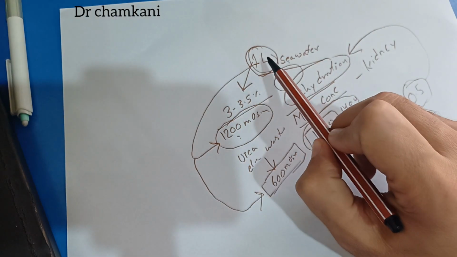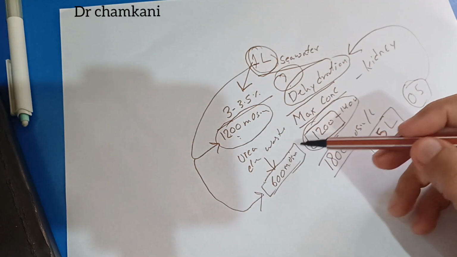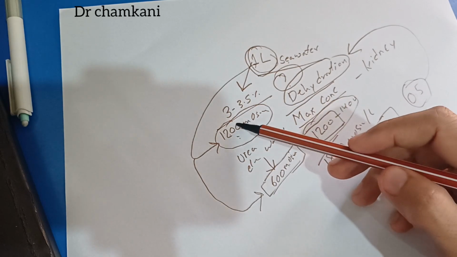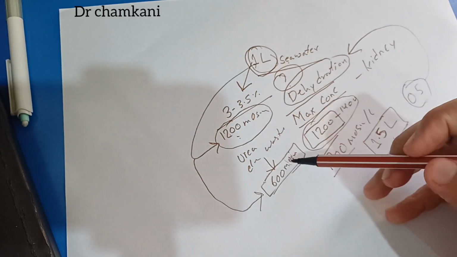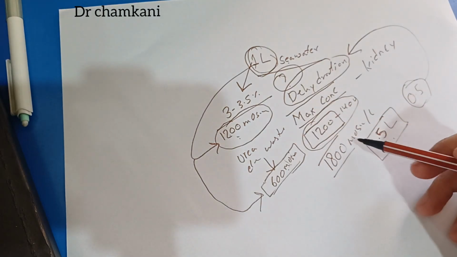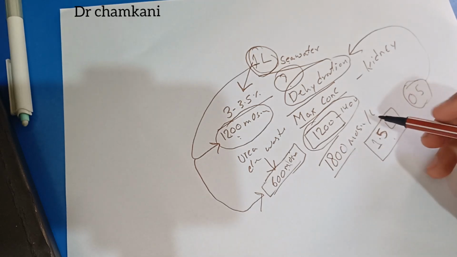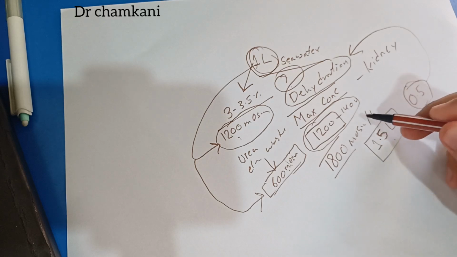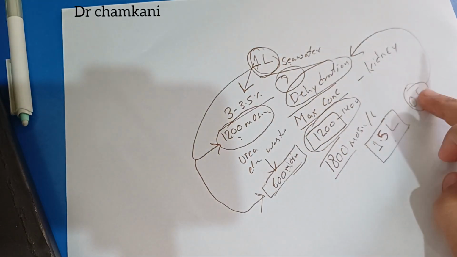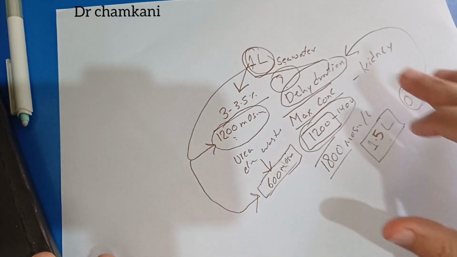But when someone consumes seawater, it contains 1200 milliosmoles on top of the 600 milliosmoles of metabolic waste which is normally produced. So now the kidney has two tasks: to remove these 1200 milliosmoles of sodium from the seawater and the 600 milliosmoles of metabolic waste. Combined, they make around 1800 milliosmol, and to get rid of this, the amount of urine that has to be formed is around 1.5 liters. But the water consumed is only around 1 liter. So this 0.5 liter of water is removed extra from the body, which leads to dehydration.